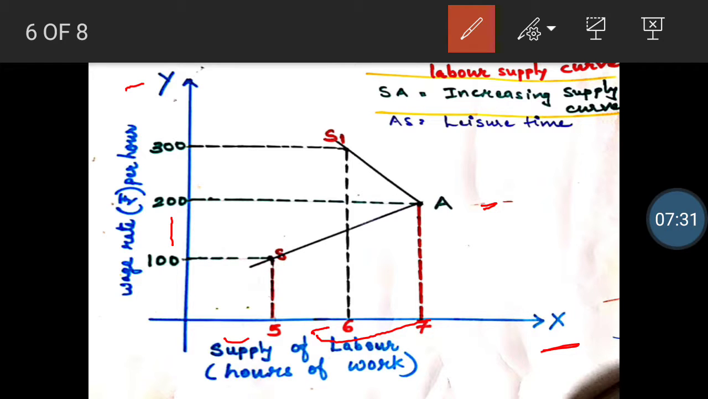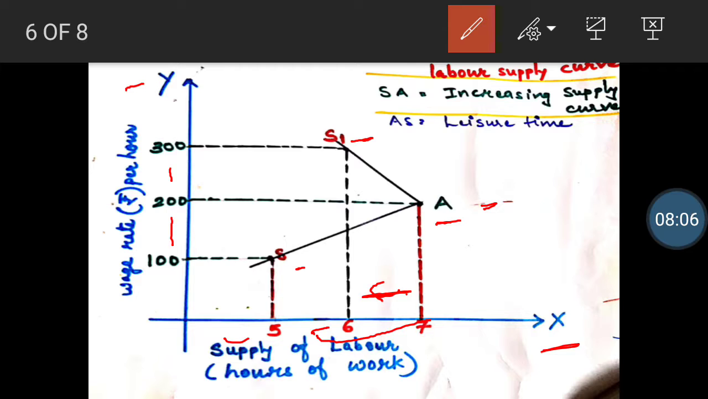Now further, when the wage rate increases from 200 to 300, because of leisure time, labor does not want to work for more hours because anyways he is getting more wage, more salary. So now, instead of working more than 7 hours, labor is working fewer hours, that is 6 hours. So we get 3 points here. One is the S point here, then the A point here, and then the S1 point on the top.